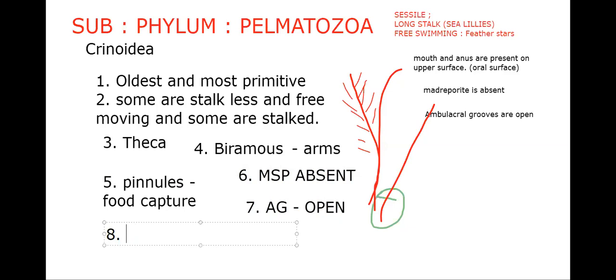All these items, again, every class we have to see. Okay, so that one attaches to the substratum with the help of cirri. We say the stalk contains small hooklet-like structures called cirri. The cirri are present, and development includes the doliolaria larva. Every class has its own specific features.